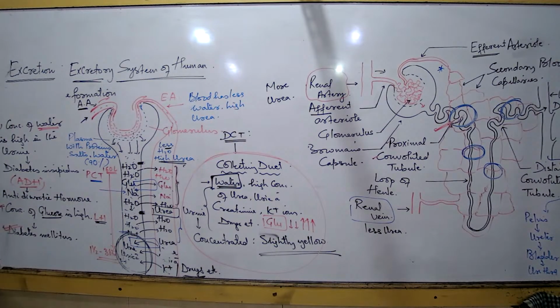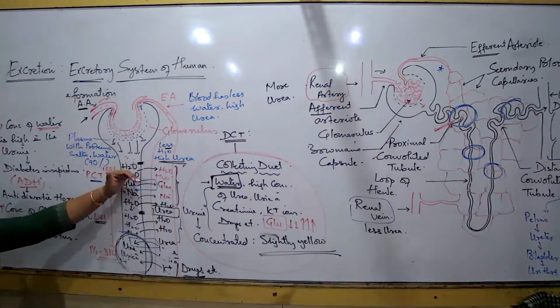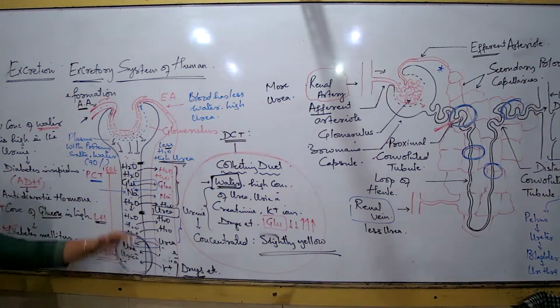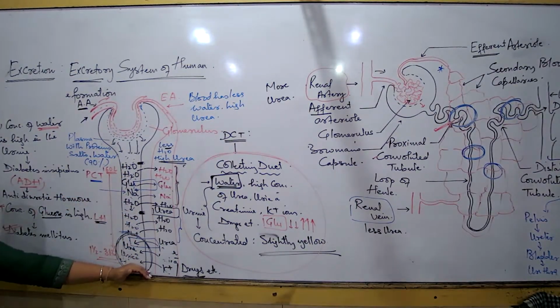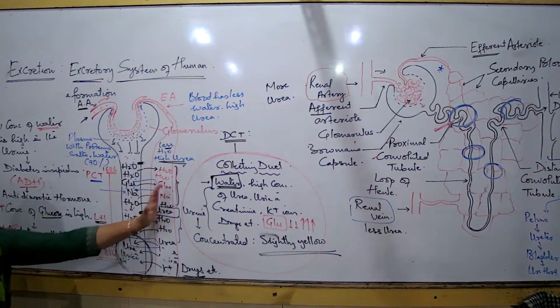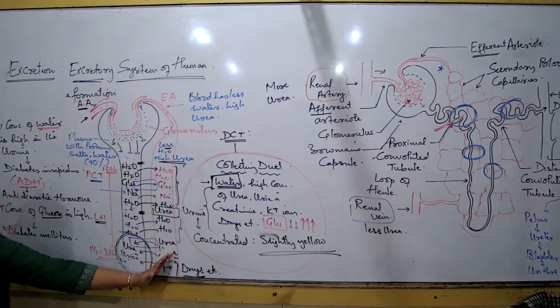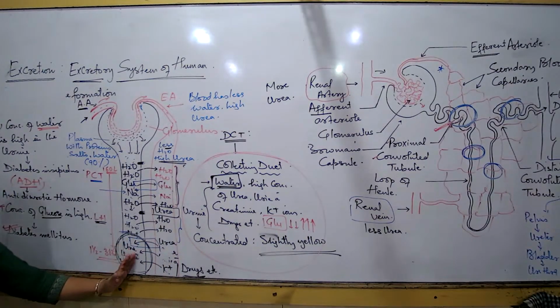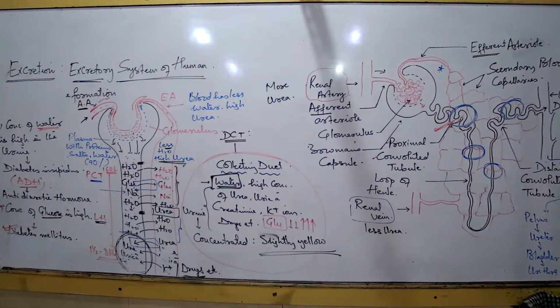Now, I asked you. So basic समझ में क्या आया? What is reabsorption and secretion? Reabsorption and secretion में difference क्या समझ में आया? If it is reabsorption, essential substances are moving from tubule to the blood. And if it is secretion, toxic poisonous substances are moving from blood to the tubes. Process वही same है, diffusion. Why is reabsorption necessary? So that the blood volume and composition concentration is maintained.